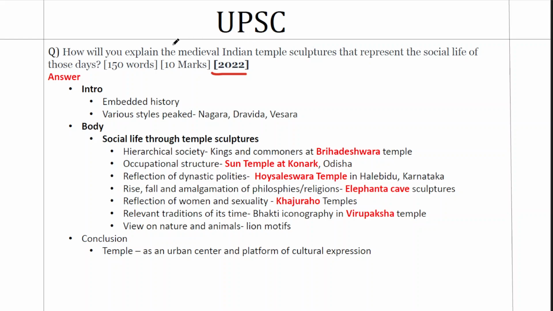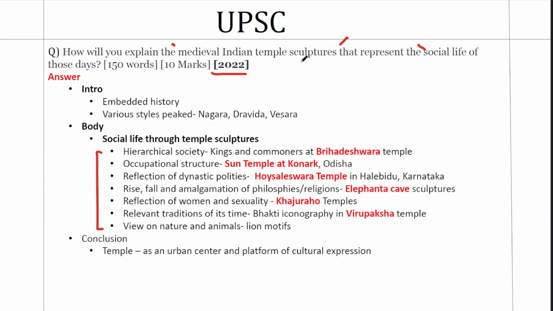So first you should have knowledge about medieval Indian temple sculptures. That's the factual side of it. Second, you should be able to extract clues about social life of the time from that. That's the analytical side. So we are having a single part body where we have 7 points. In these 7 points, we have seven factual sides to it. Whatever is marked in red here are value additions for that, and we have presented it in an analytical way where every fact is giving us an information about a social life.